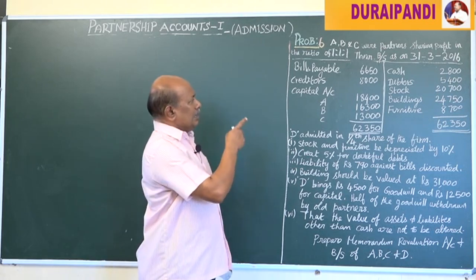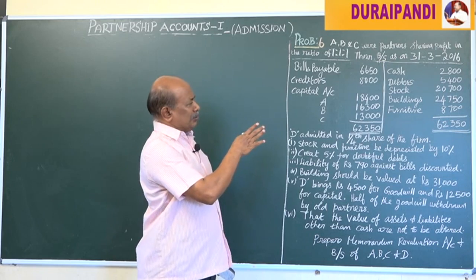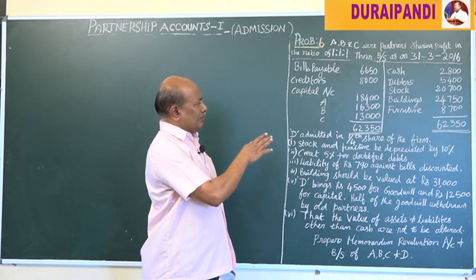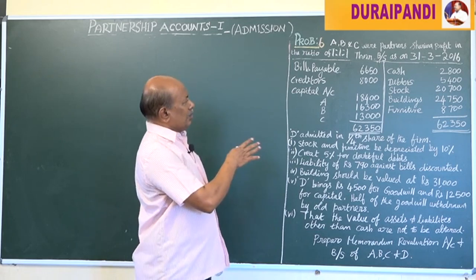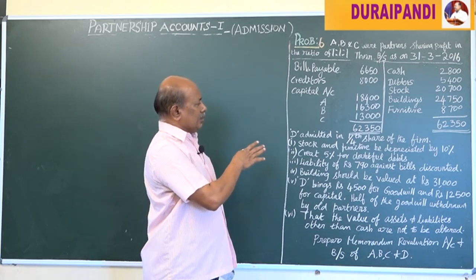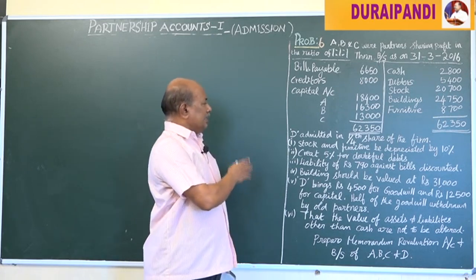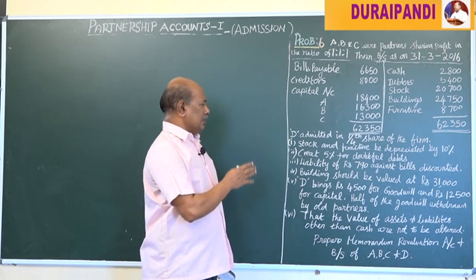Now on the asset side, cash 2,800, debtors 5,400, stock 20,700, building 24,750 and furniture 8,700, total on both sides 62,350.